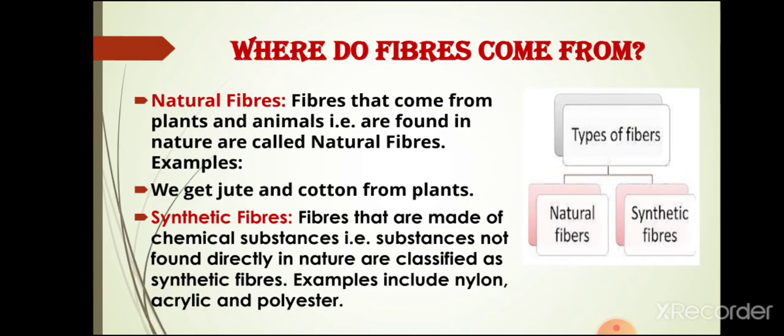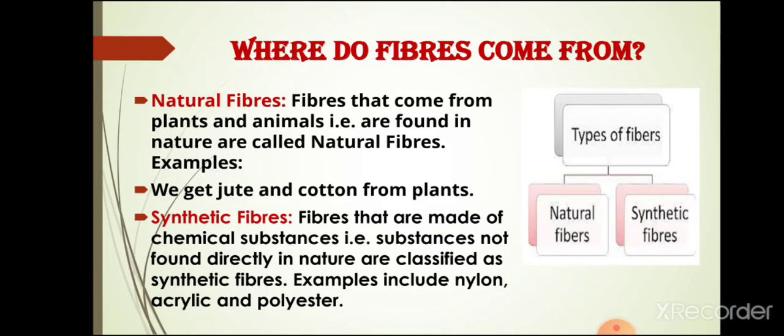Now come to the next topic: where do fibres come from? Students, as you already know, fibres are present in many living plants and animals. The fibre is further categorized into two types, that is natural fibres and synthetic fibres. The fibres of some fabrics such as cotton, jute, silk and wool, which are obtained from plants and animals, are called natural fibres. Cotton and jute are examples of fibres which we obtain from plants. Wool and silk are fibres which we obtain from animals.